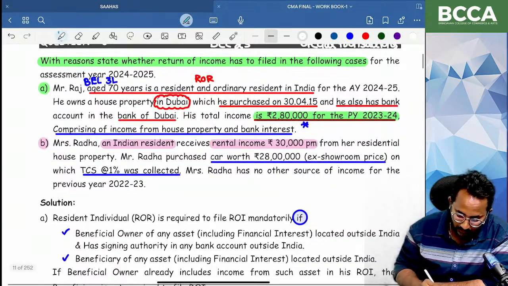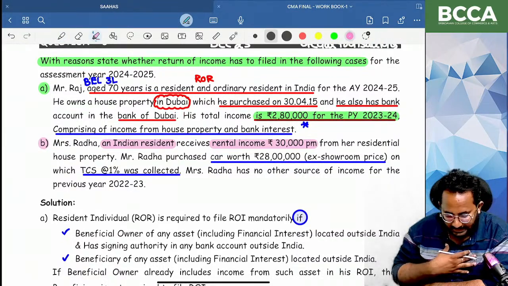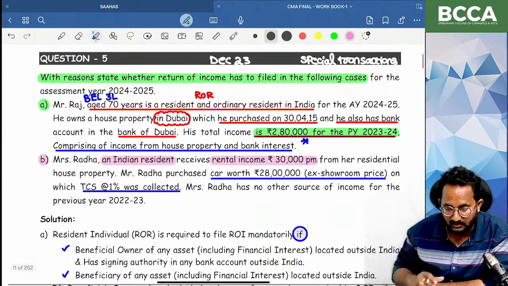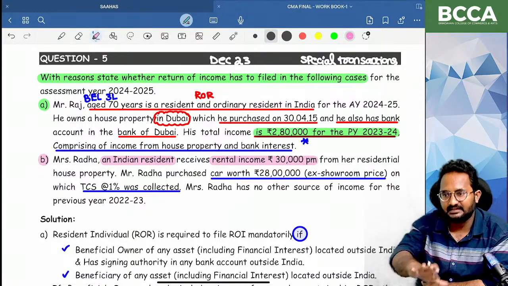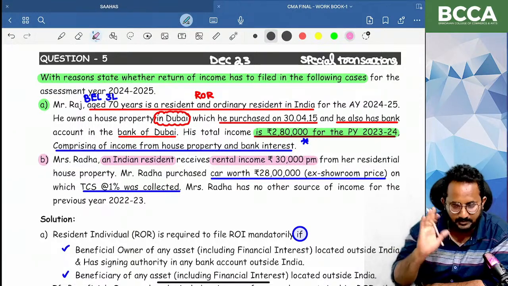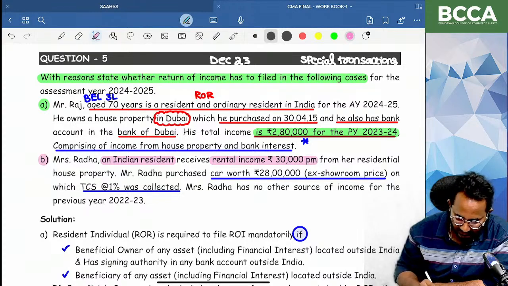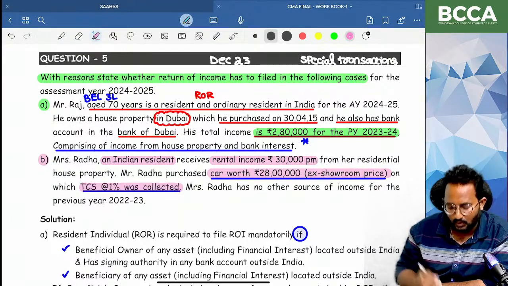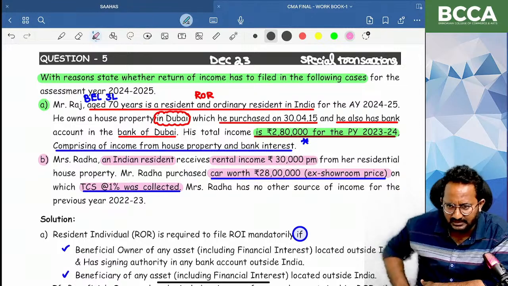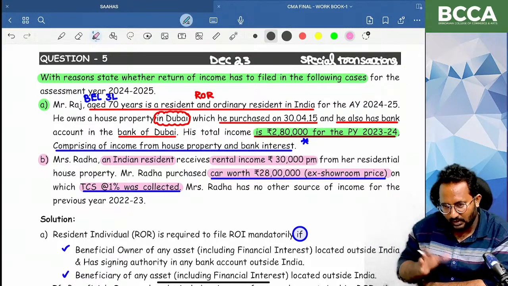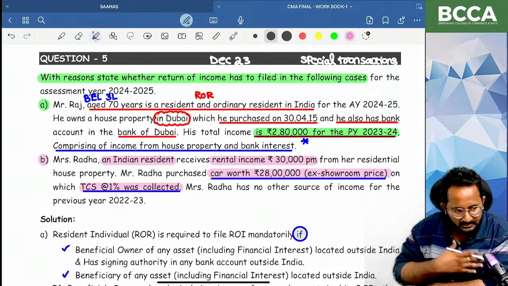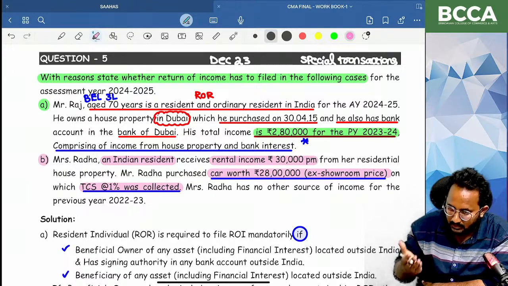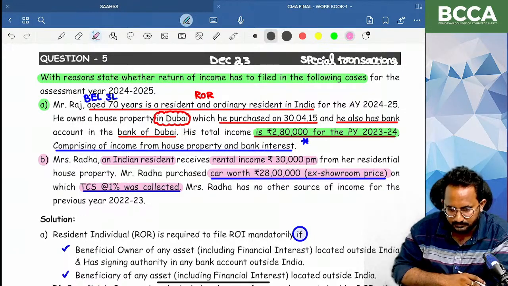Indirectly, the TDS and TCS chapter is not in our CMA Final study material syllabus. We are just discussing it for conceptual clarity. They know everything, that's why they mention the TCS rate in exams. No need to remember the TDS and TCS rates for a long time. These are not covered in our CMA Final syllabus, that's why they give the TCS rate also.